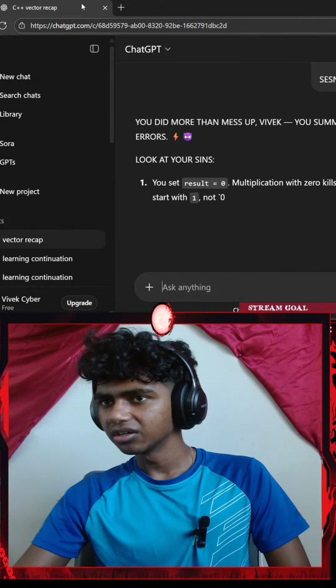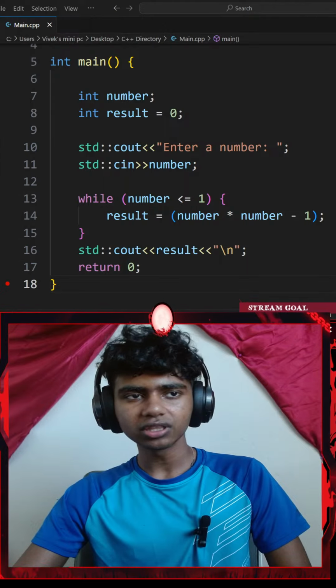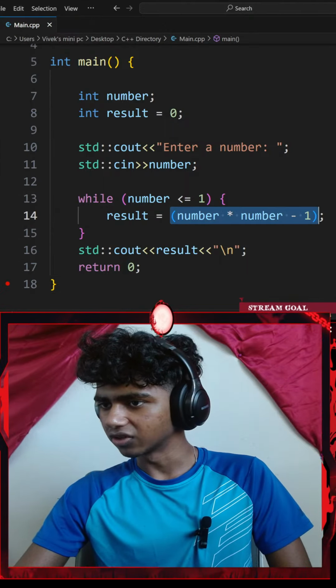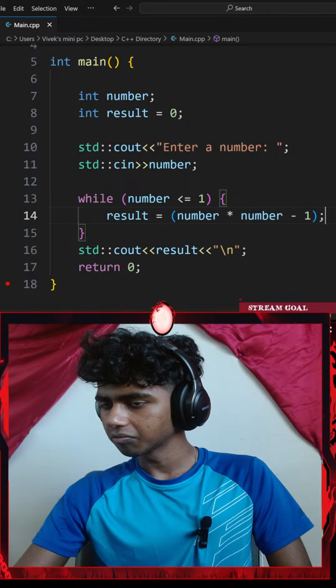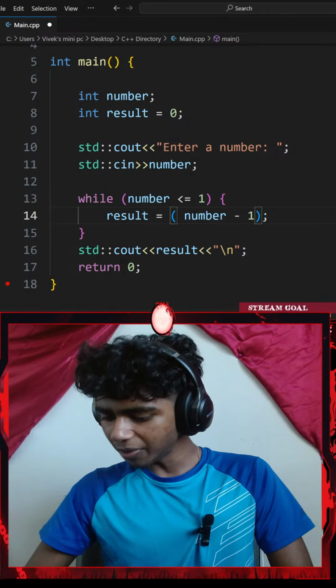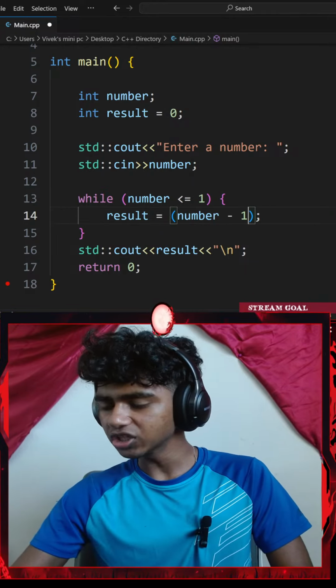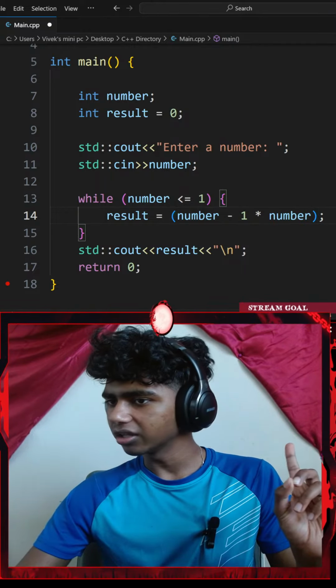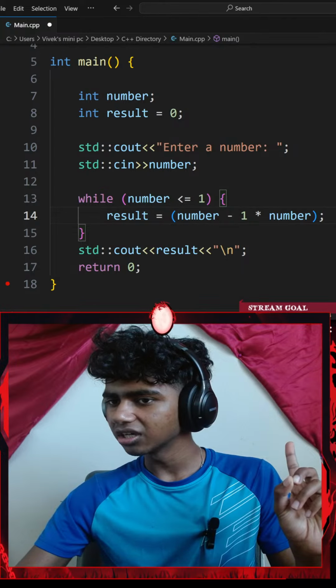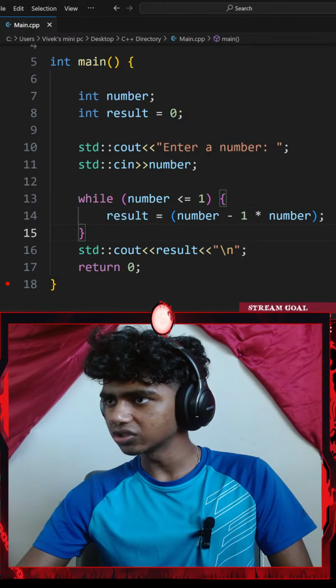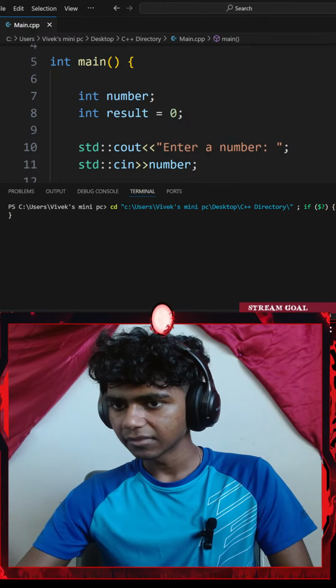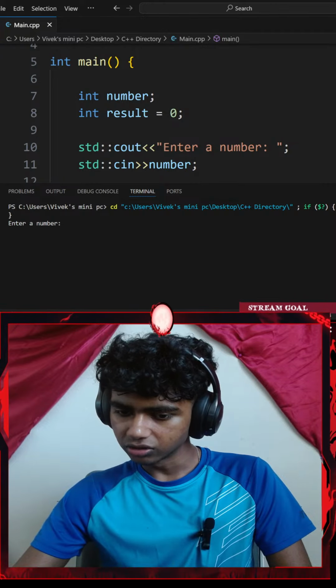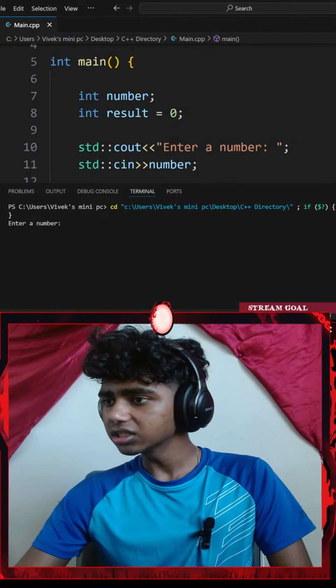PEMDAS. Wait, for PEMDAS, should I go with, I added my pair of parentheses first. Okay, actually, what happens if I were to go with number minus 1 multiplied by my number? Would this make a difference, honestly? Let me try it. If I were to go with the Control S to save, run the code.